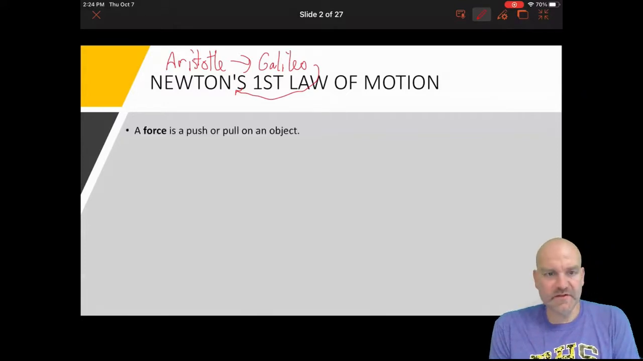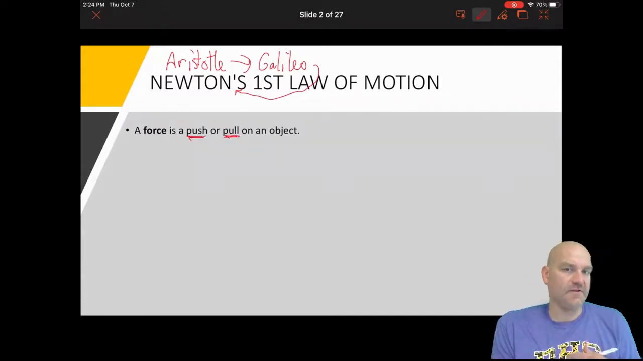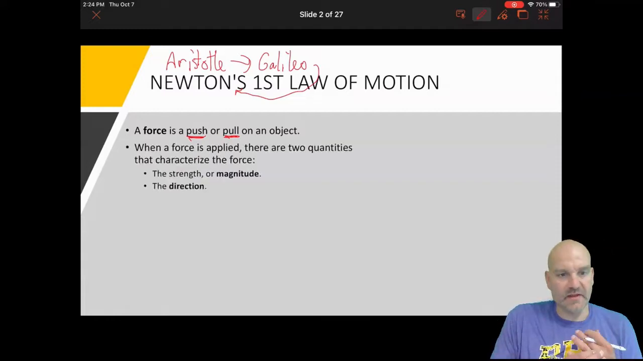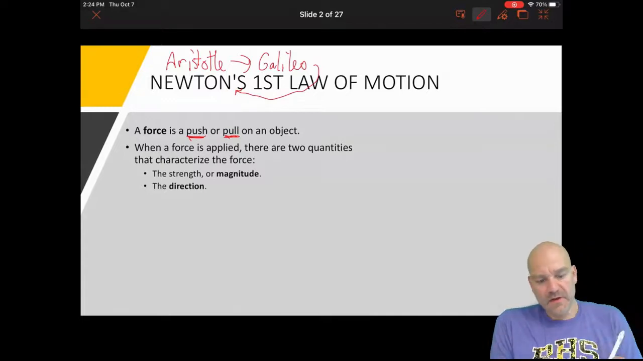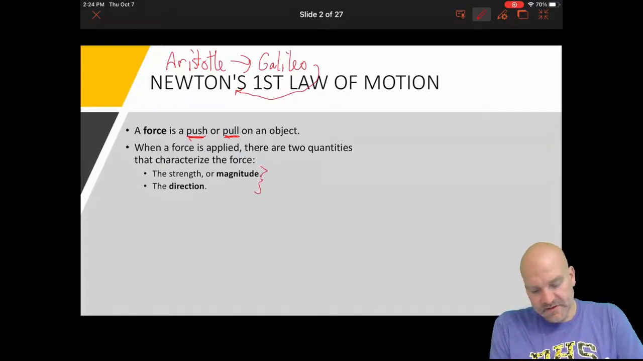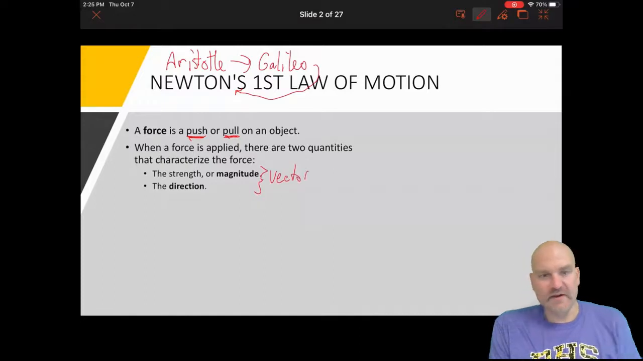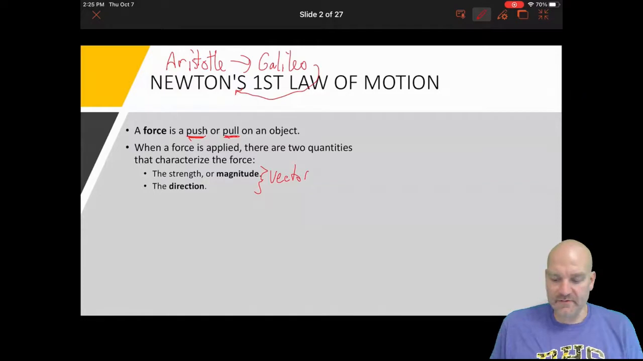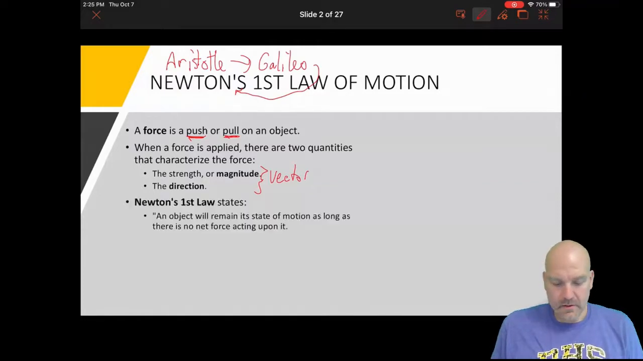But the first thing is this idea. So what is a force? Force is a push or a pull on an object. So any force that is talked about in dynamics is going to be a push or a pull. And when we apply a force, there's going to be two quantities that we look at: the strength or the magnitude, and the direction. The reason why is because force is a vector. So we have to account for the magnitude, or the size, and the direction that the force is acting in.